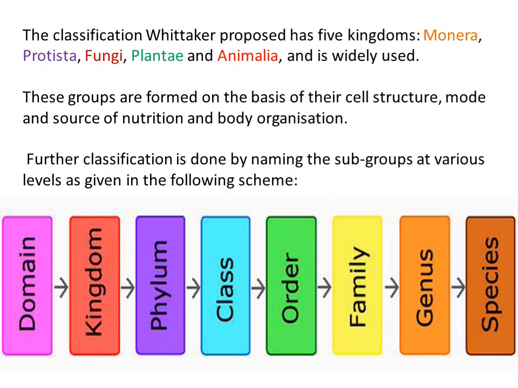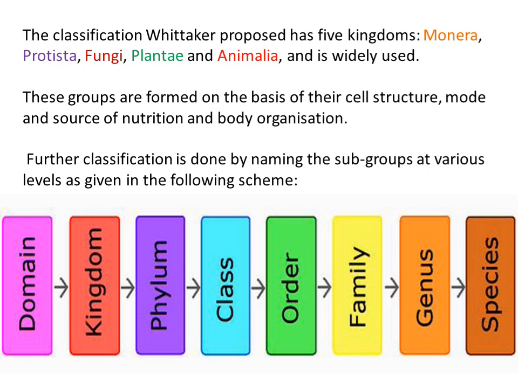Now, when we are classifying the organisms, as we have discussed, Whittaker has given the five kingdom classification and has divided the living forms into five kingdoms: Monera, Protista, Fungi, Plantae and Animalia. When the organisms were grouped together on the basis of similarities and dissimilarities, on the basis of characteristics like cell structure, mode of nutrition and body organization, we categorize the organisms into many groups and subgroups.